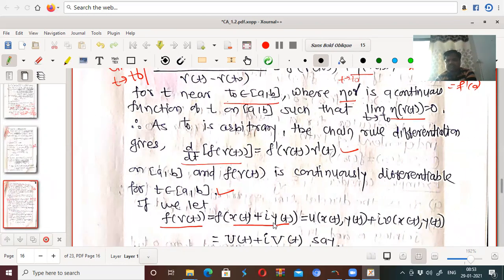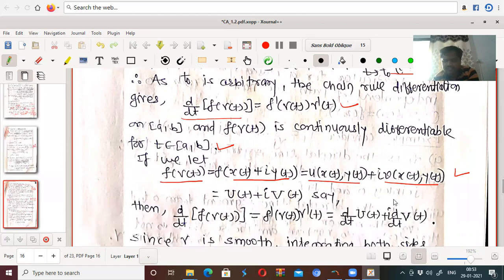So f of x t plus i y t, and as this is complex valued, this can be written as real part plus imaginary part: u of x of t comma y t plus i into v of x of t comma y t. This can be written in terms of real and imaginary parts, which is equal to capital U of t plus i into capital V of t. Consider this as capital U of t and this as capital V of t. Okay, that is the case.